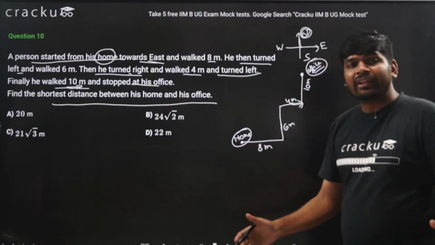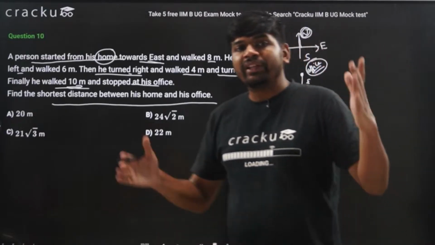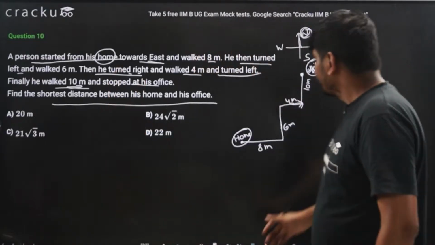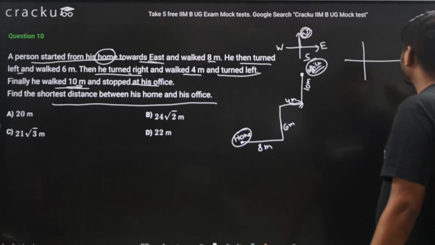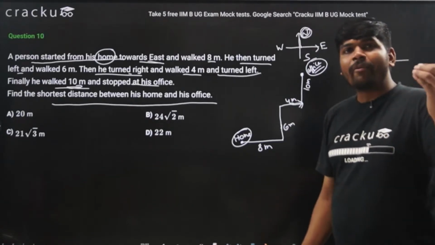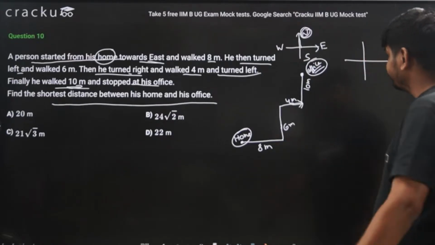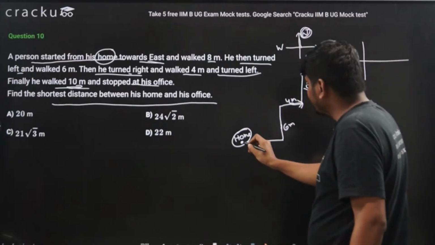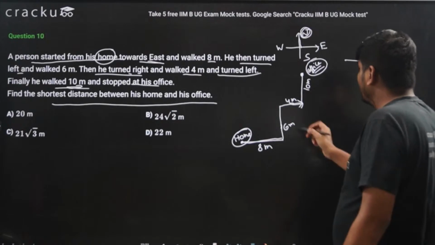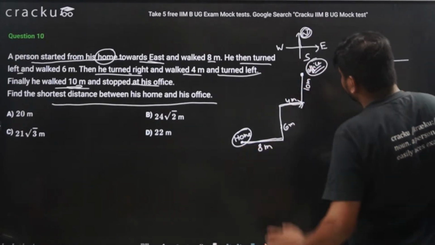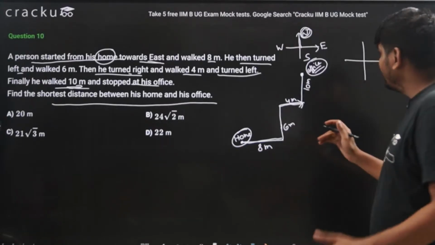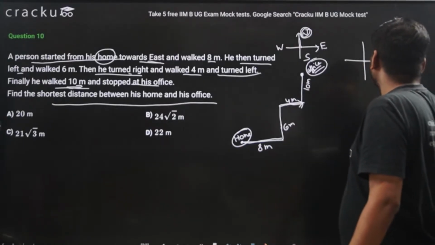Then you will make the triangle and find the length of the hypotenuse. In this question, I want to know how much distance is travelled in the x direction. This is 8 meter, this is 4 meter. In total 8 plus 4, 12 meter is moved in the x direction.